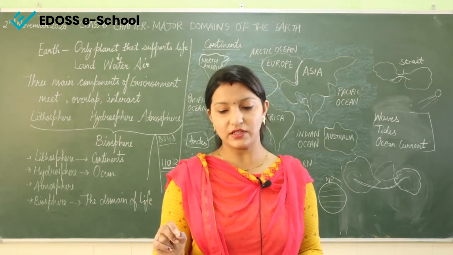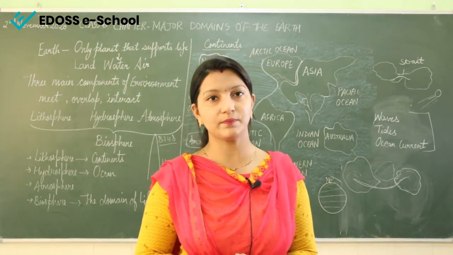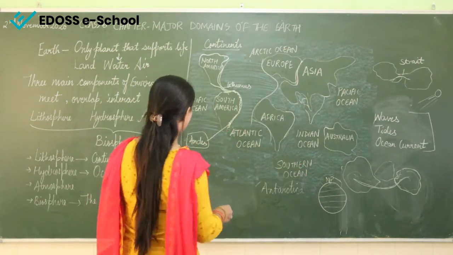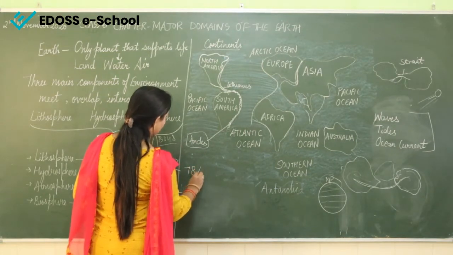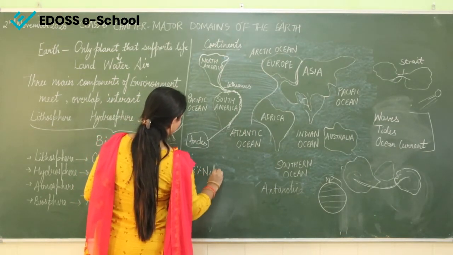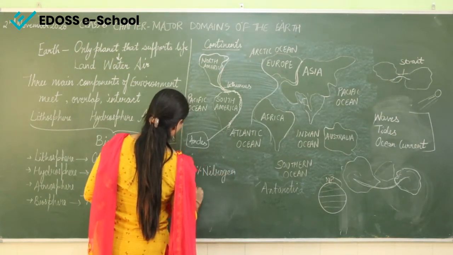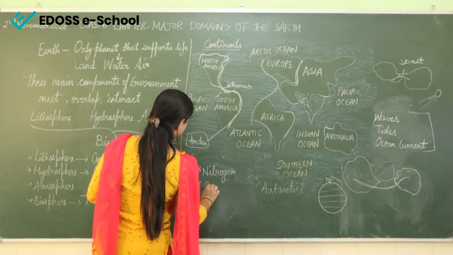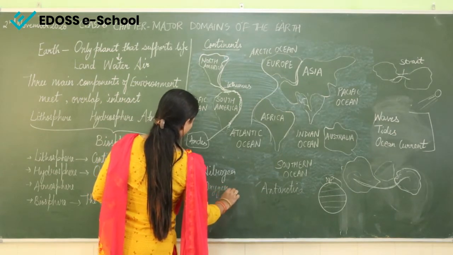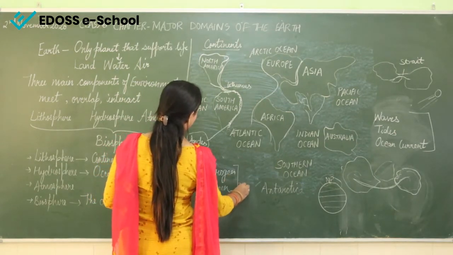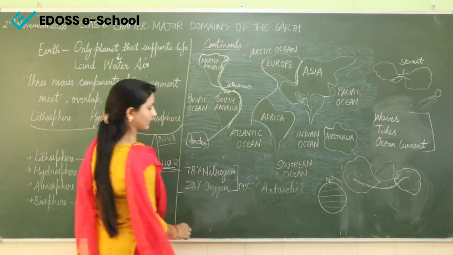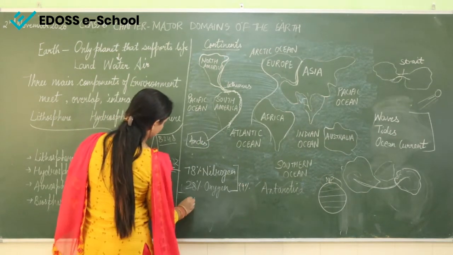78% is nitrogen and 28% is oxygen. So in total it makes 99%. Now 1% is remaining.